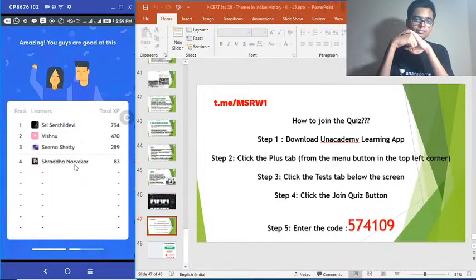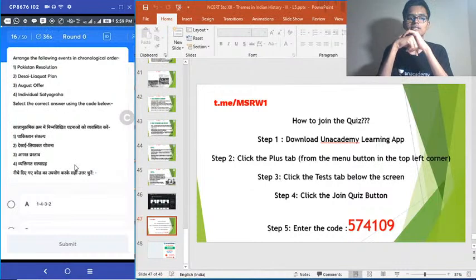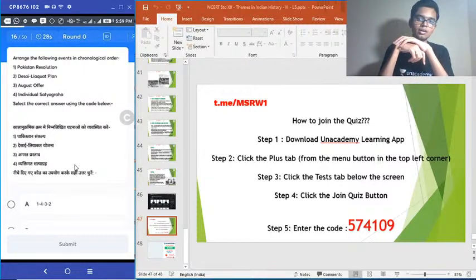Time is up. Sri Devi is still leading the quiz. 16th question. Arrange the following events in chronological order. 1. Pakistan Resolution. 2. Desai Liaquat Pact. 3. August Offer. 4. Individual Satyagraha.